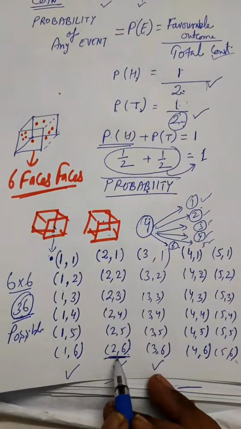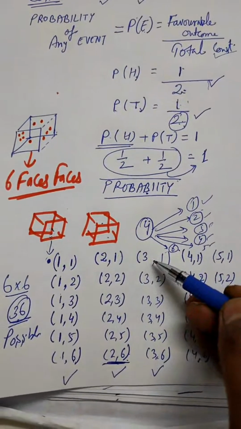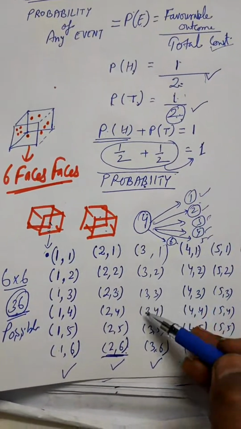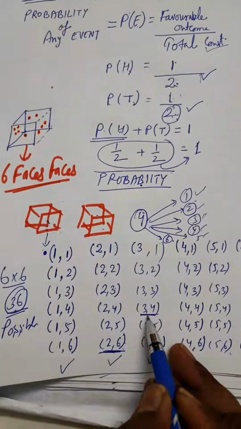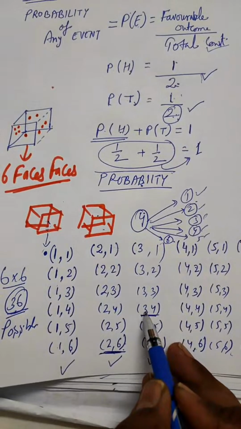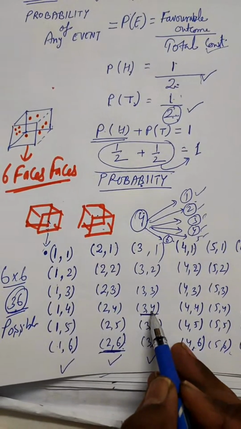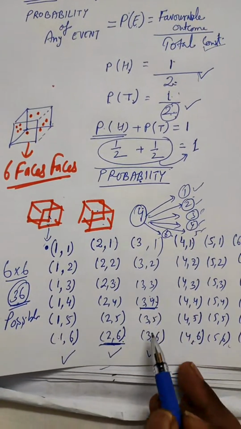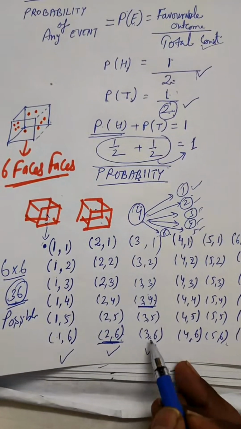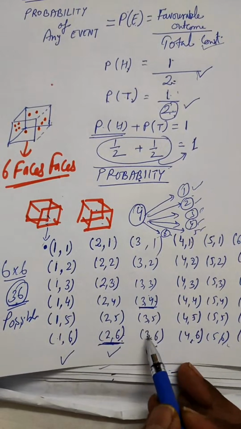Take it, 2 into 6. In the third row again, see it: 3, 1; 3, 2; 3, 3; 3, 4. So here 3, 4. 3 into 4 will be 12. The product of the two dice's numbers is coming as 12 over here. So this is the second possibility. Again, the numbers coming below this are greater than 12.